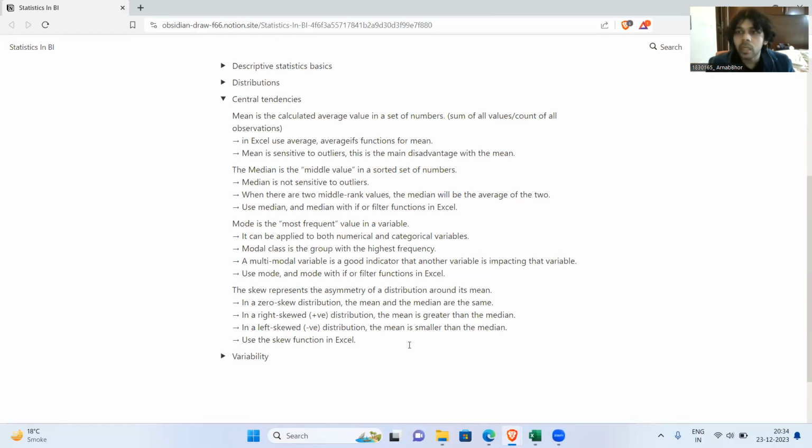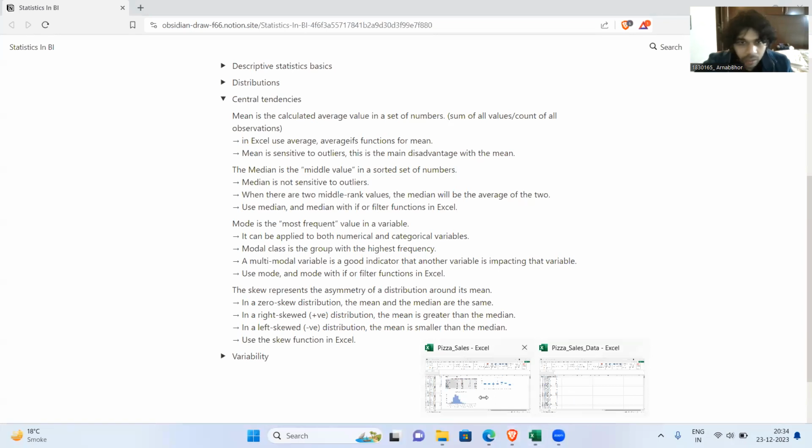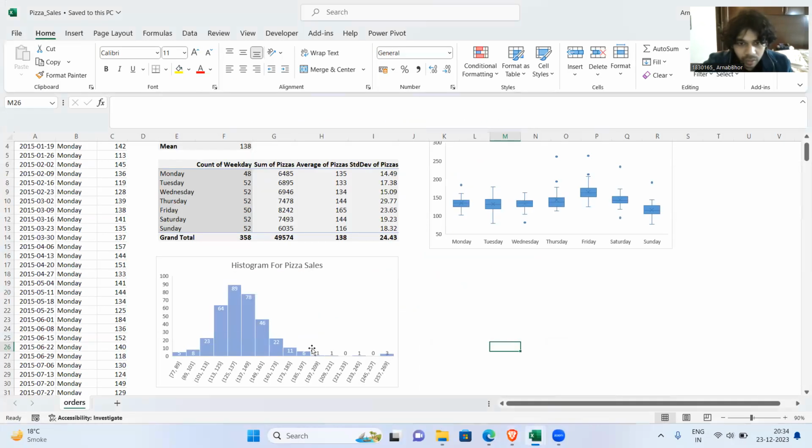Now, skew is not a central tendency in itself, but it tells us how the data is structured. So a right skew tells us that most of the numbers are towards the left, with outliers towards the right. It's not a normal distribution. Okay, so out here in our example, we can see that it's a right skewed distribution because there are more numbers towards here and it's not structured evenly around the mode.